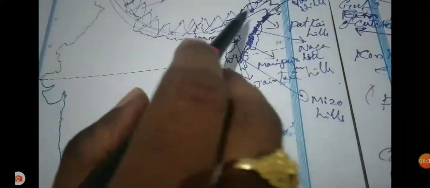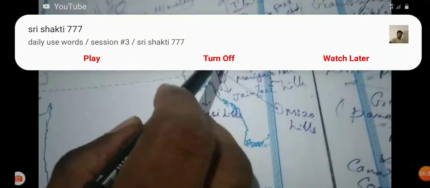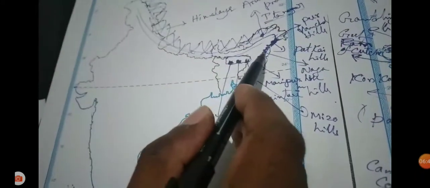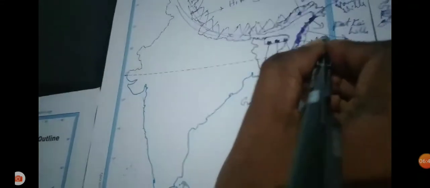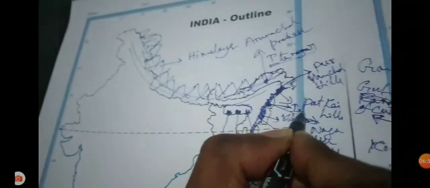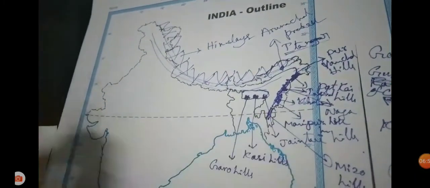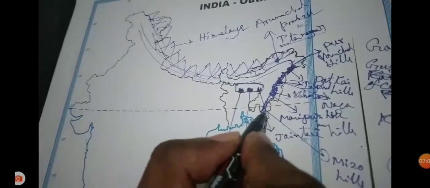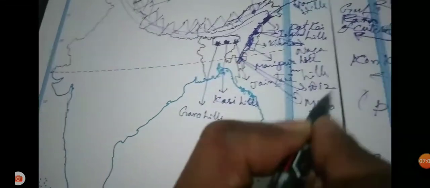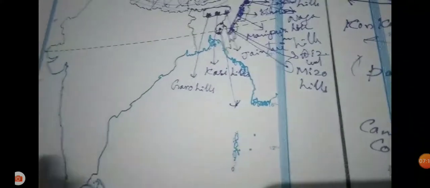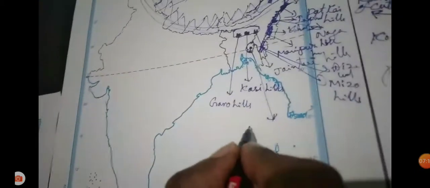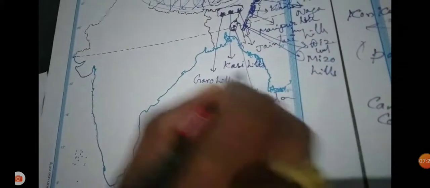The Arunachal Pradesh capital is Itanagar. Nagaland capital is Kohima, and Manipur capital is Imphal. Mizoram capital is Aizawl. Tripura capital is Agartala.